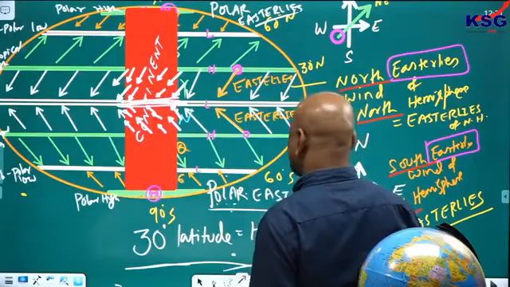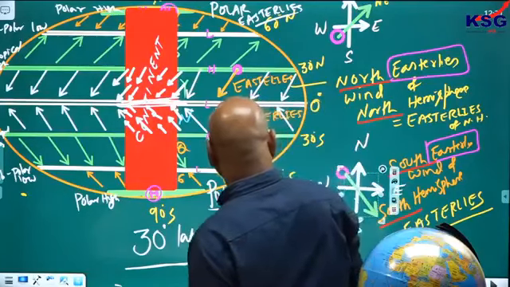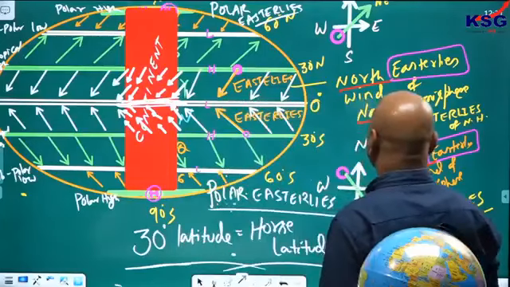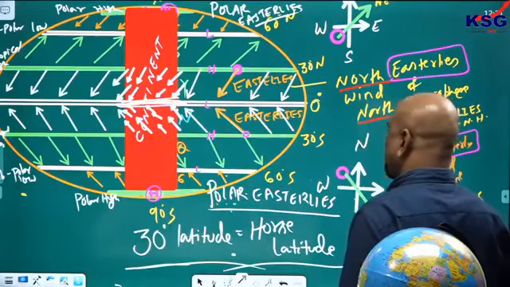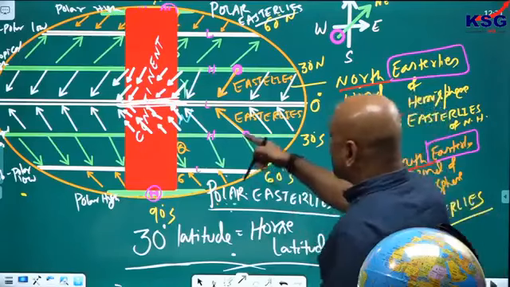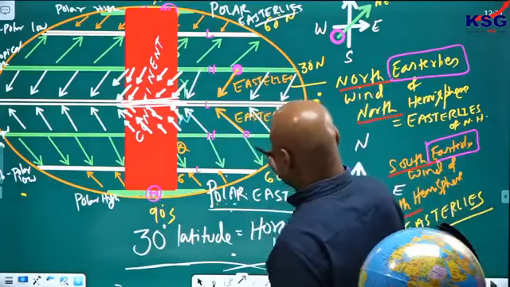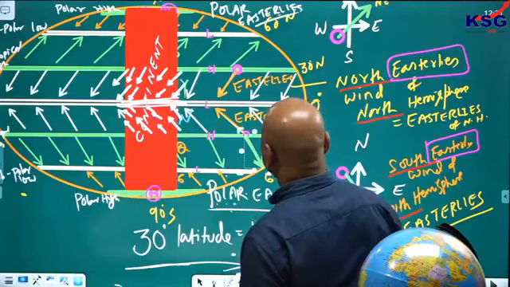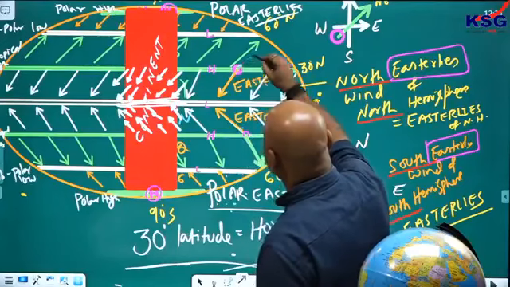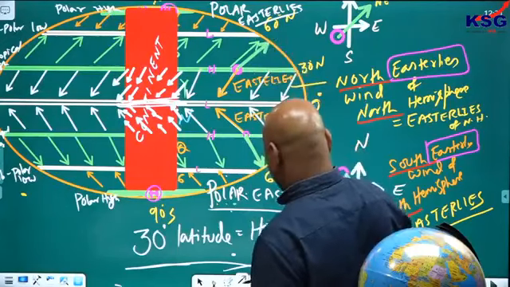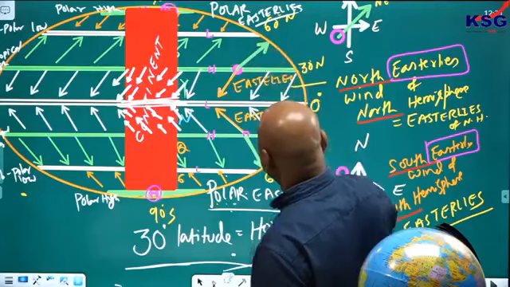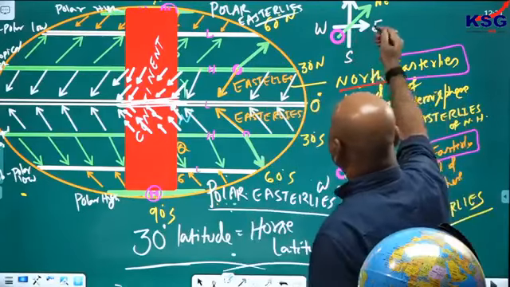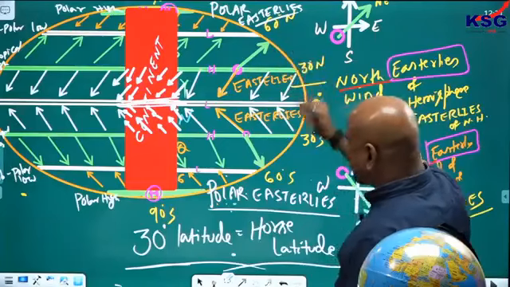Here it is like this. Now it is coming towards the south, and here it is going towards the north. In both cases, here it is from the southwest, a southwesterly wind.